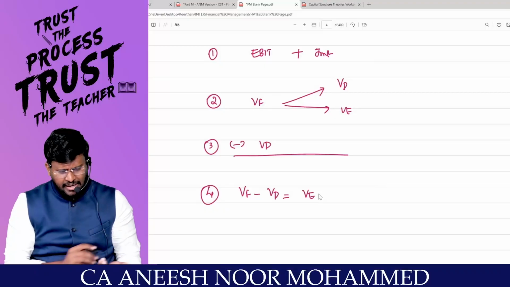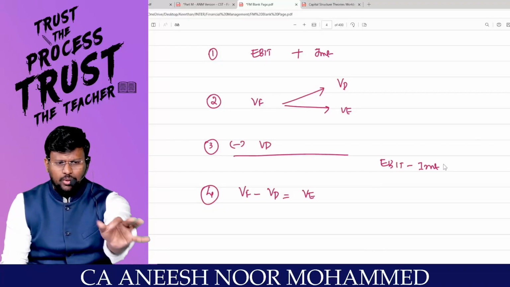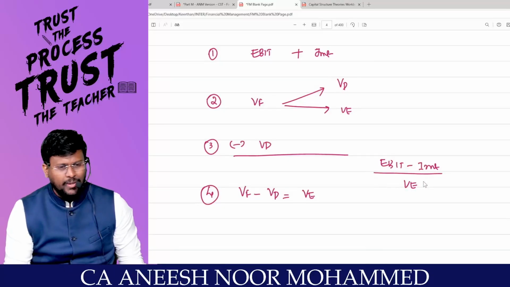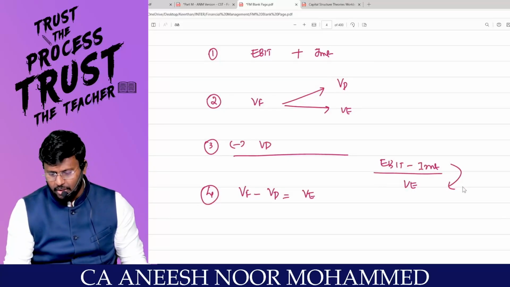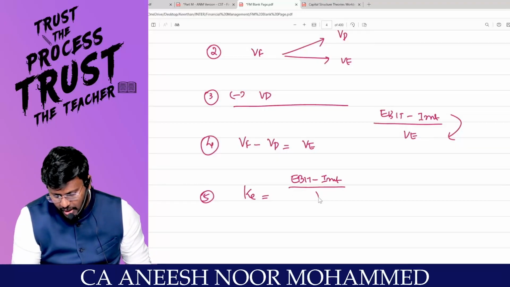Yes, my dear lovable students, can you find out EBIT minus interest in step number 1? Yes, sir. This is the earnings available to the equity shareholders. Sir, can you get the value of the equity? Yes, sir. Then automatically their expectation will be KE. So step number 5, KE is equal to EBIT minus interest divided by value of the equity.